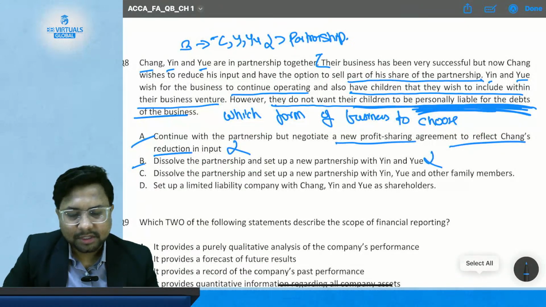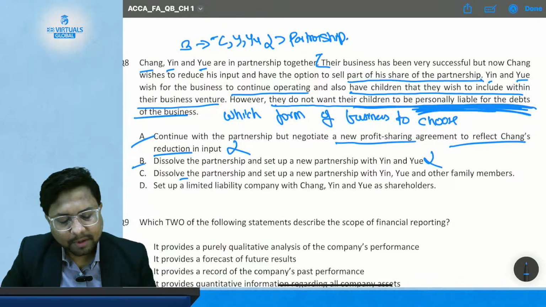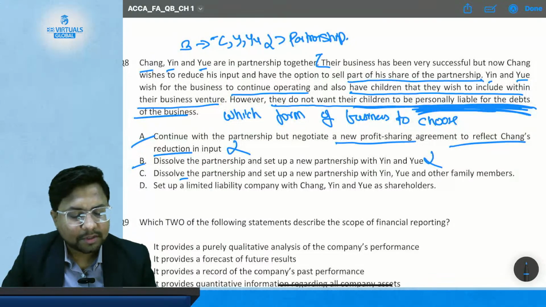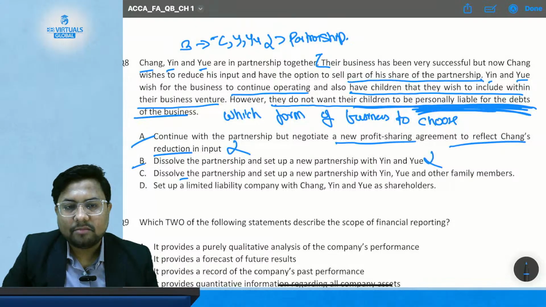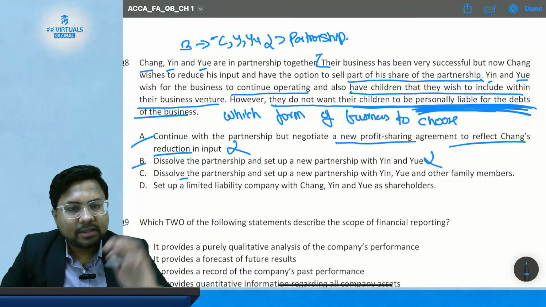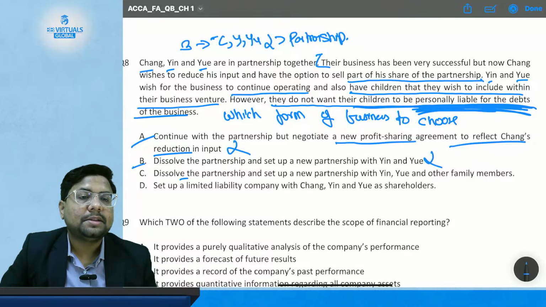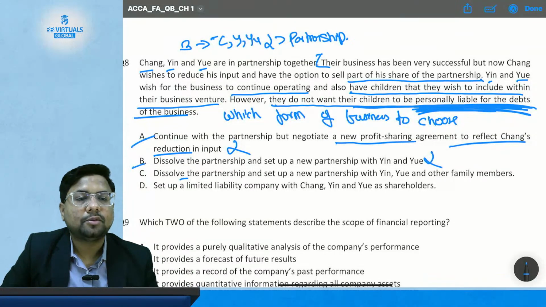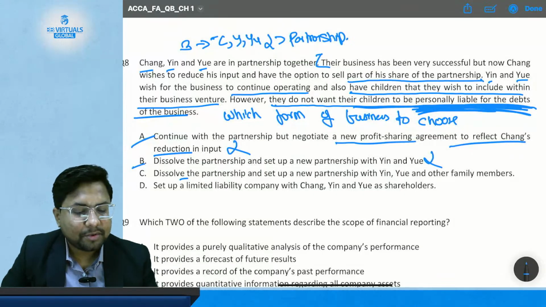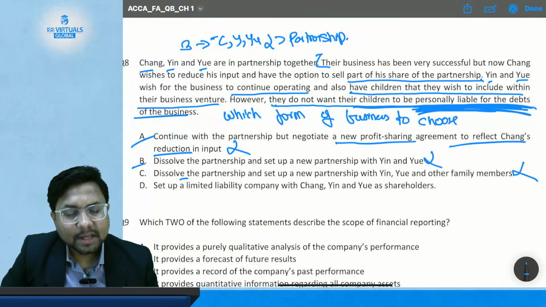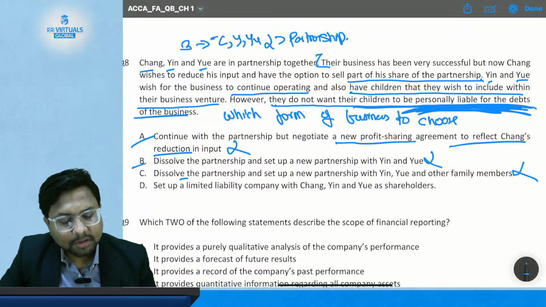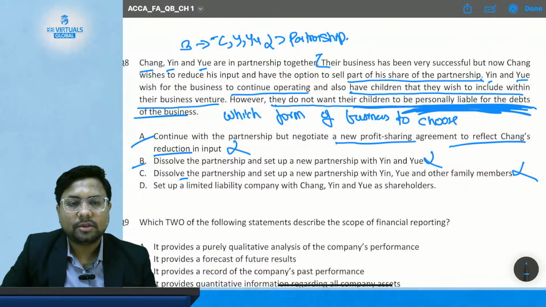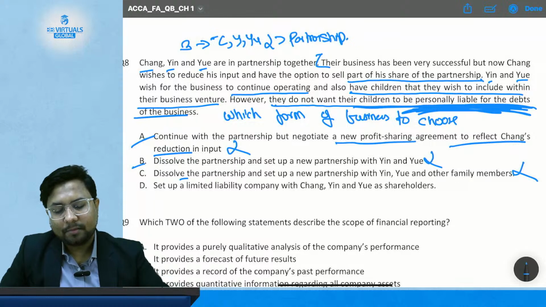Then option C, dissolve the partnership and set up a new partnership with Yen and Yu and other family member. Even after including other family member, your personal liabilities, your personal assets are still used to pay back the obligation debts of the business. You still have the unlimited liabilities. So this option is also incorrect, because their primary concern that their children should not be personally liable for the debts of the business is still not met.